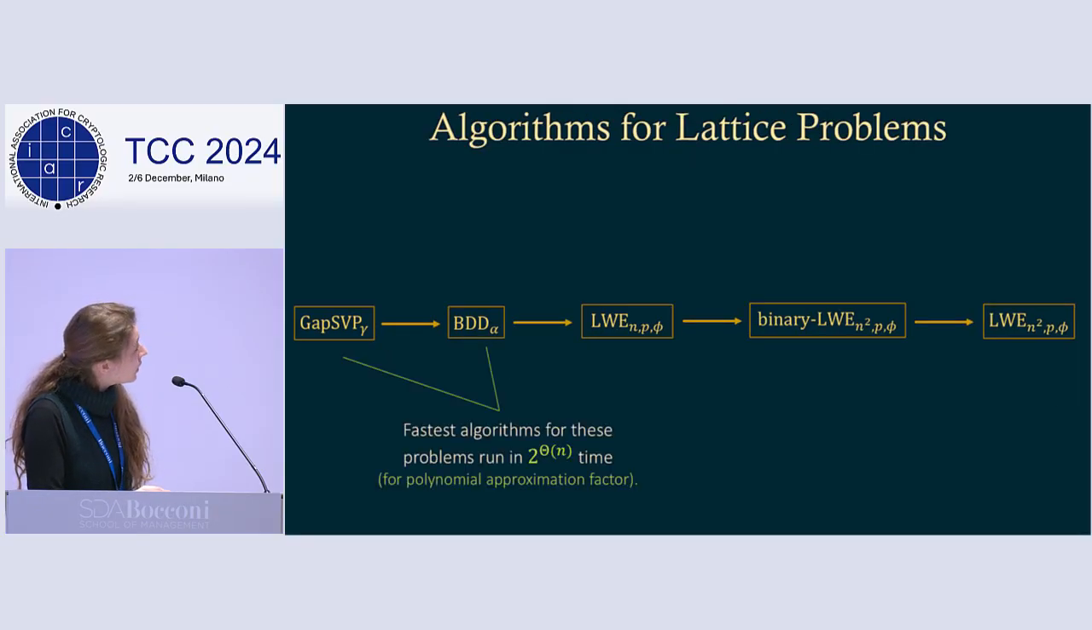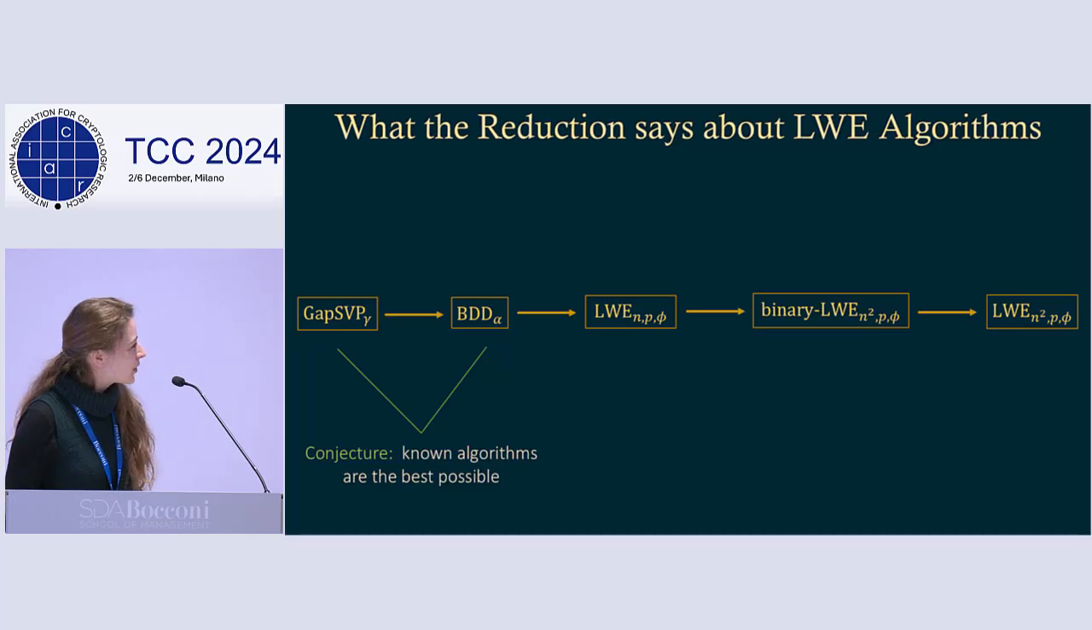Okay, now let's look at algorithms for these problems. For gap SVP and BDD, the fastest algorithms we know run in about 2^Θ(n) time for polynomial approximation factor. So I think Aparna mentioned some earlier.